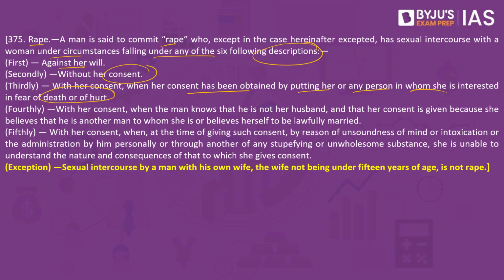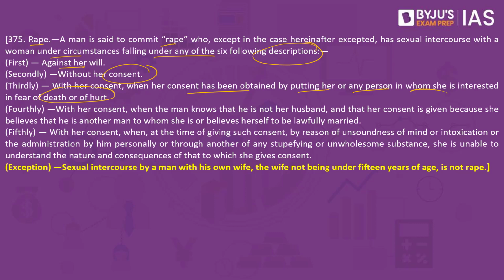So you either give her a death threat, or you say that you would commit murder of that particular person, which is why she is giving consent. She might also give consent if you're threatening to kill someone else or do some injury to another person. As a result, there is no voluntary consent, but forced consent in this backdrop. Even that is considered rape.